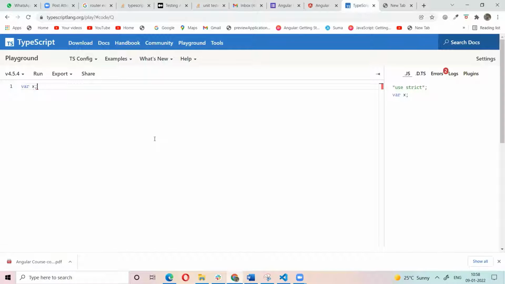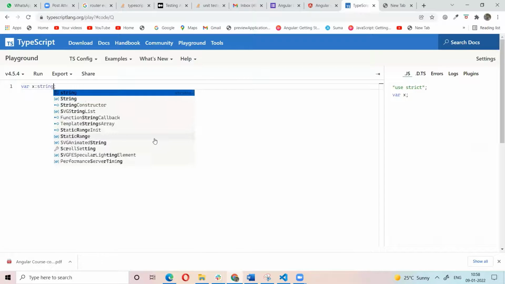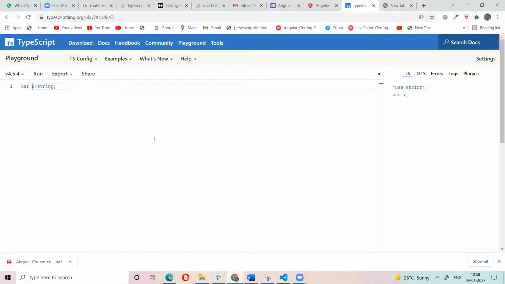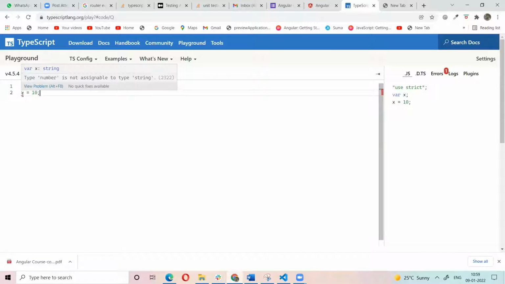In TypeScript we need to give the type specification. For example, I give the type as colon string. If you give a type specification to a variable, you write a colon and then the type. Then you can assign only a string value. For example, I assign a number. This shows an error: type number is not assignable to type string. For every variable we declare a type, and we can assign only that type of value, here only strings, not numbers or other types.